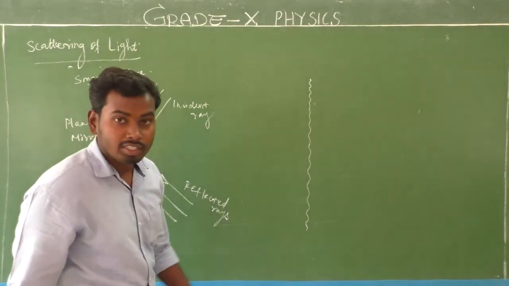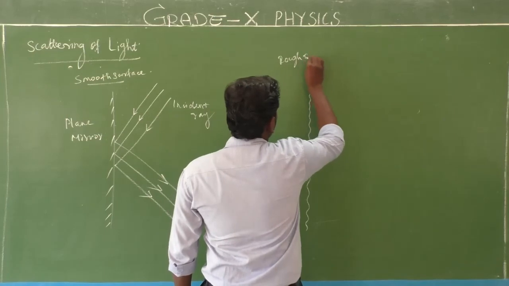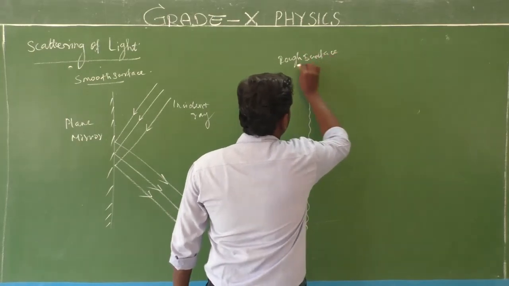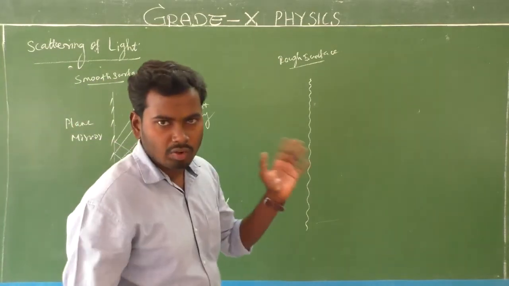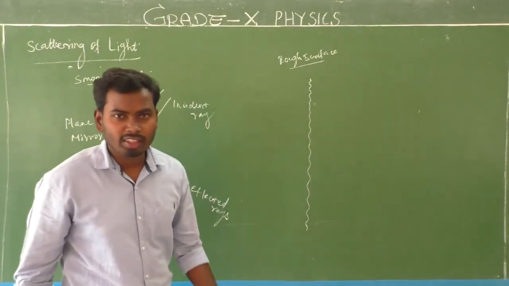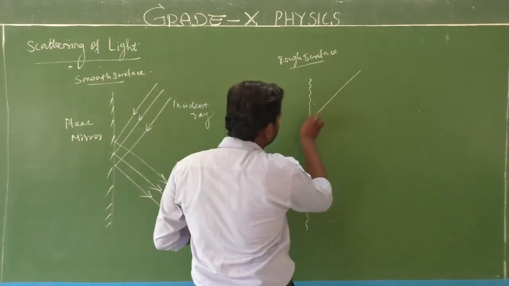That is a rough surface. It's not a smooth surface. Am I right? Yes. It is a rough surface. That is not a polished surface, or otherwise we can say it's not a smooth surface. That is a rough surface, isn't it? Yes. So consider a beam of light.